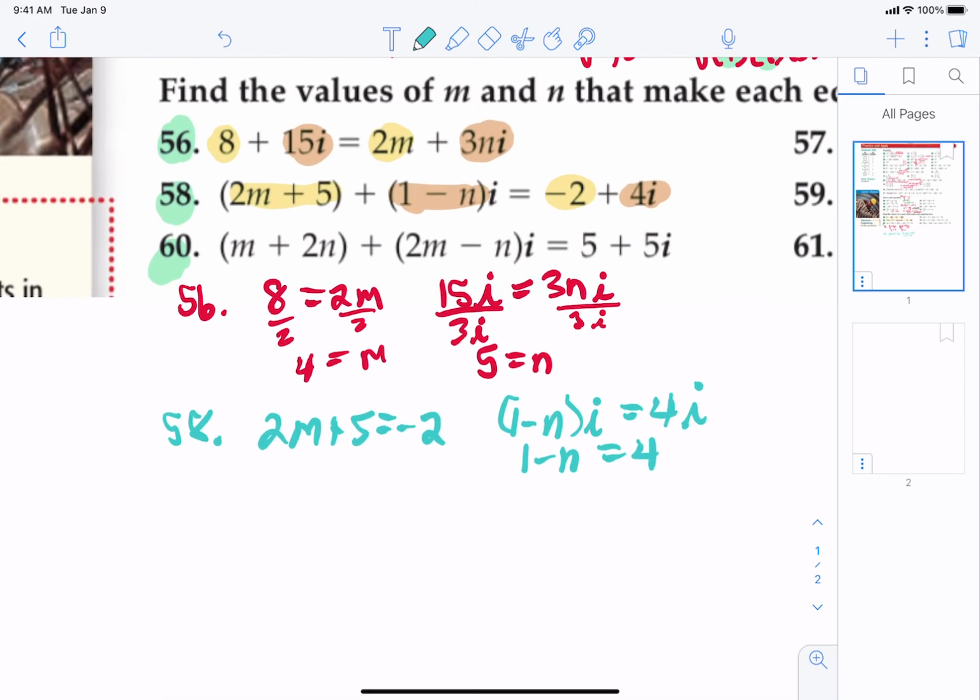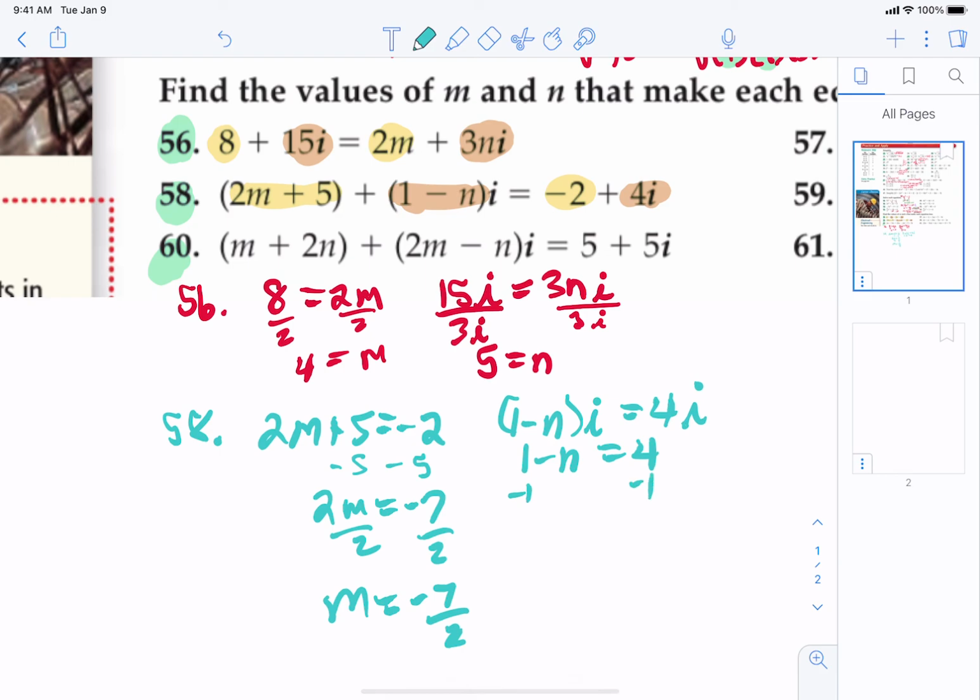Now, there are two simple standard equations. Let's solve them. So first, let's solve the 2m plus 5 equals negative 2. Let's subtract 5 from both sides. Divide by 2. Since it doesn't divide by 2 evenly, just leave it as a fraction. Okay? Let's do this one. Let's subtract 1 from both sides. Divide by negative 1. We got it. n has to be negative 3.